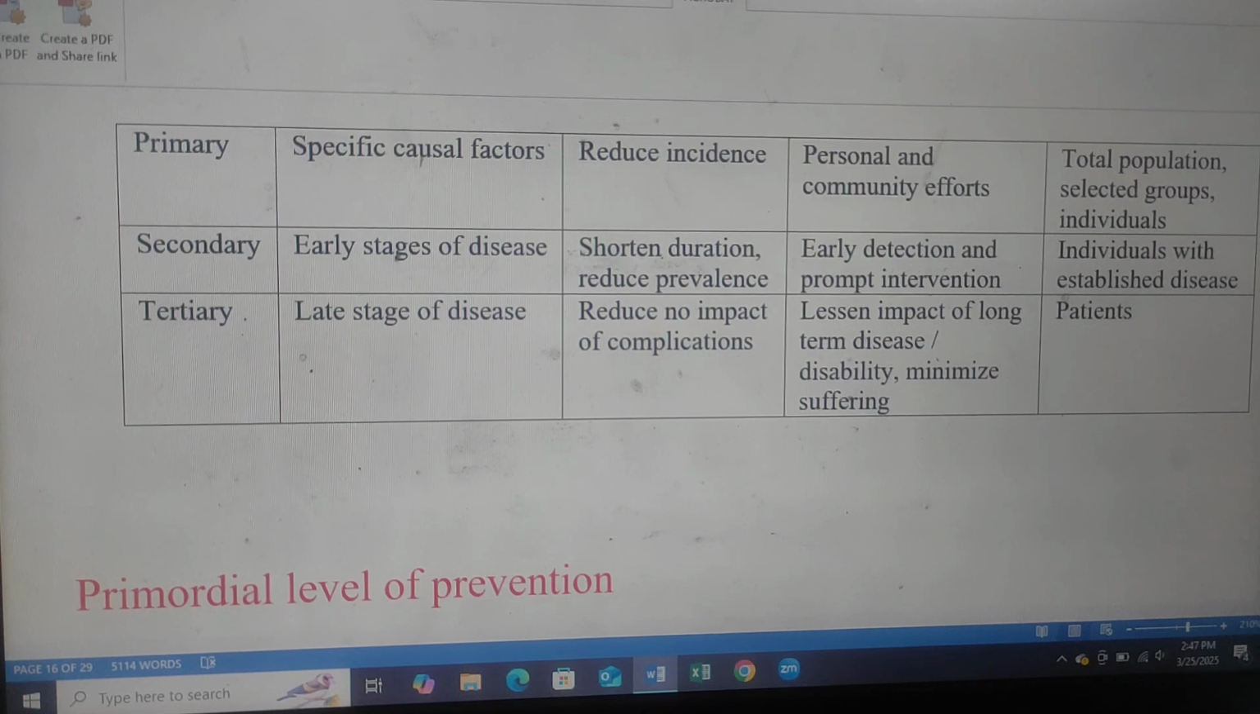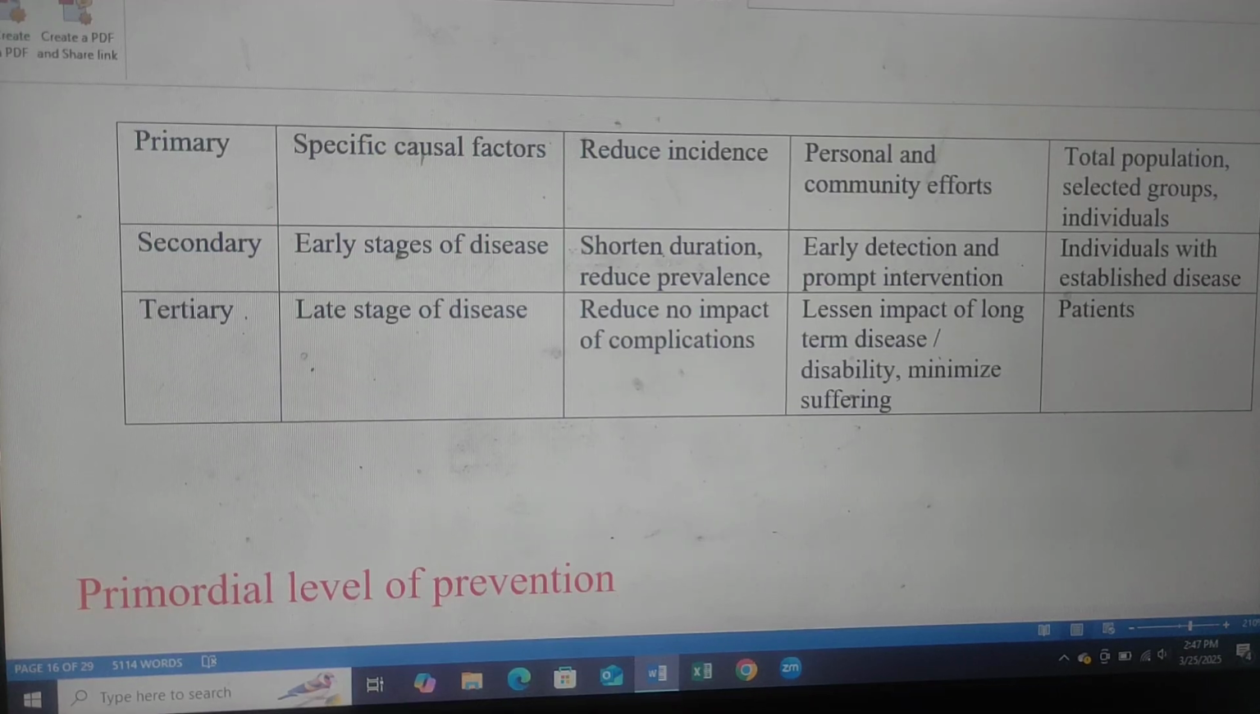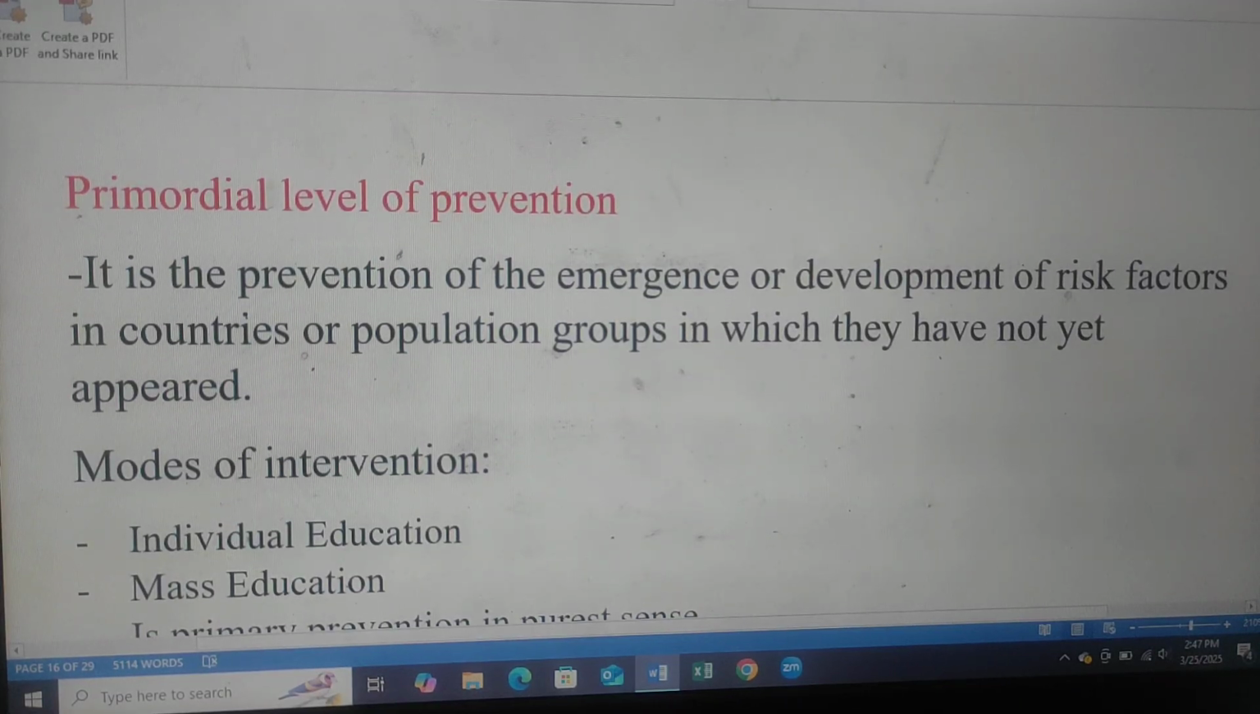Target: individual with established disease. Tertiary level: late stage of disease. Objective: reduce the impact of complications, lessen the impact of long-term disease, disability, minimizing suffering. Target: patient. Primordial level of prevention is the prevention of emergence or development of risk factors in a country